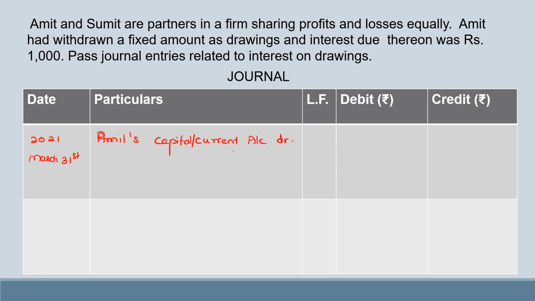So Amit's capital or current account debit, to interest on drawings account. This would be the journal entry which is passed for 1000 rupees. We write the narration, being interest on drawings charged.